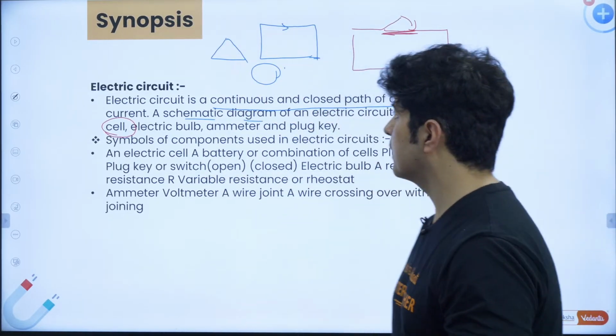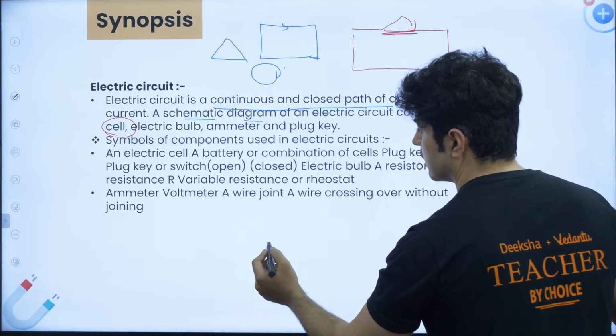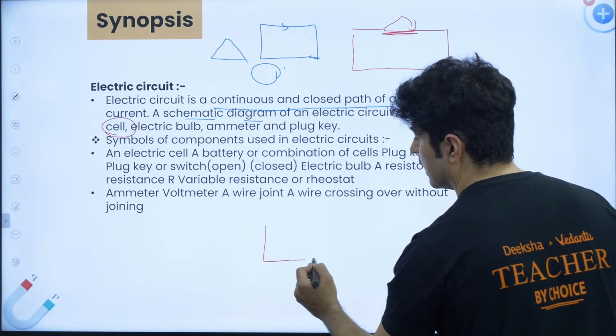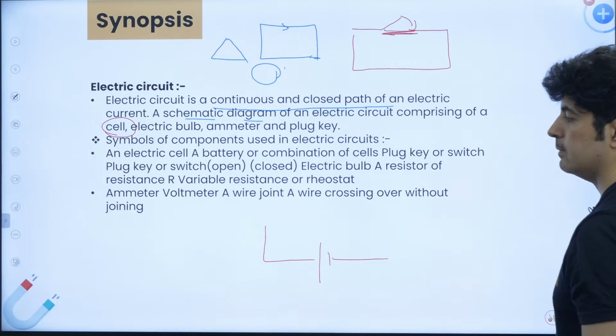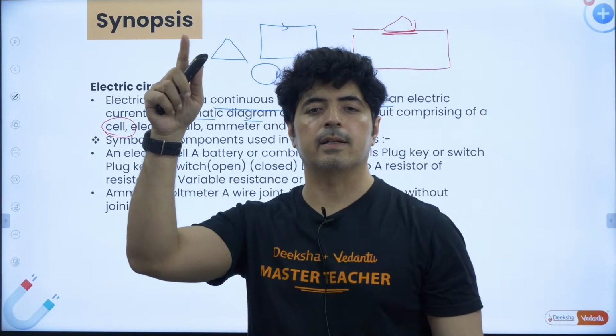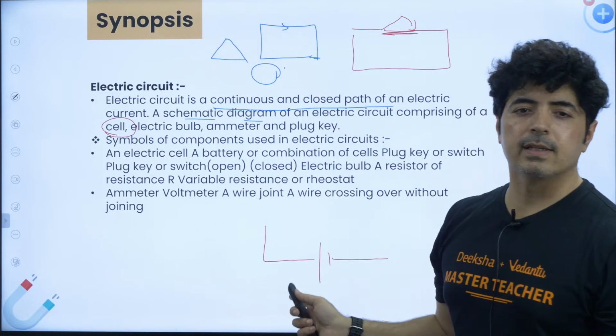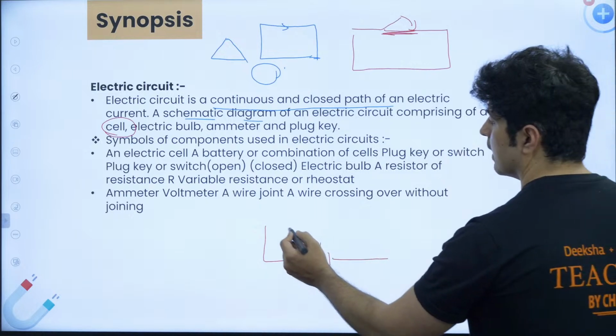All right. So what's happening over here is, how does a circuit look like? It will be like this. There will be one cell. Cell is denoted as this. This is the symbol of a cell. You have studied this in 6th, 7th, 8th, 9th standard, everywhere this particular thing was used. Okay. Now this is a cell.